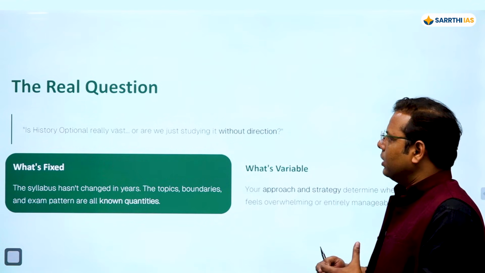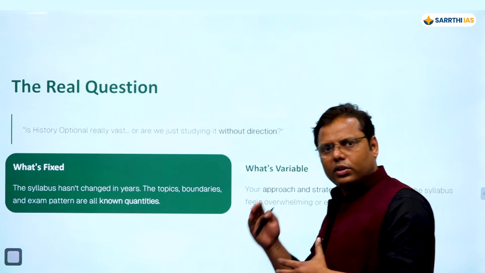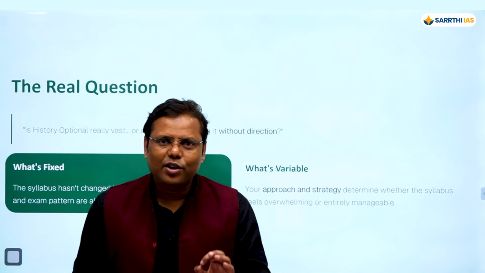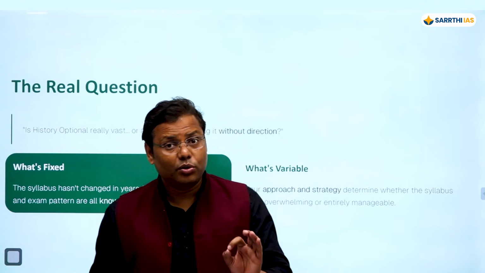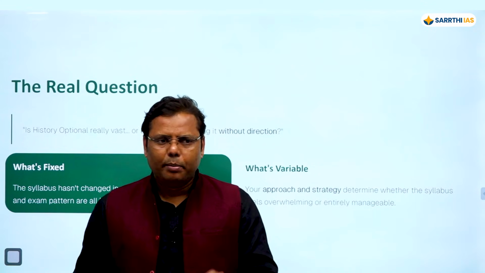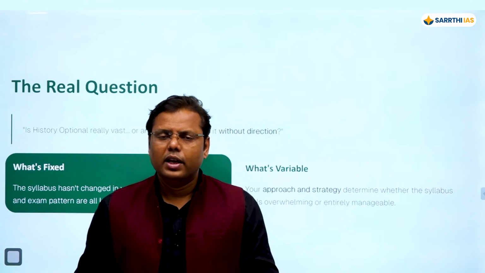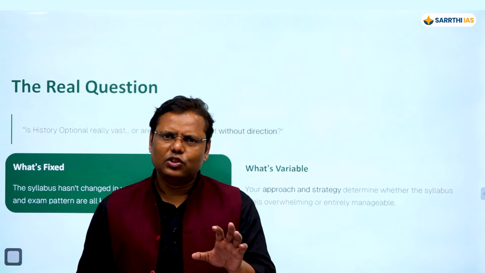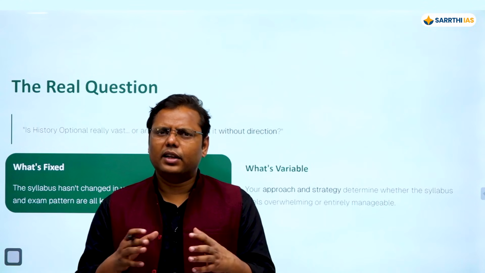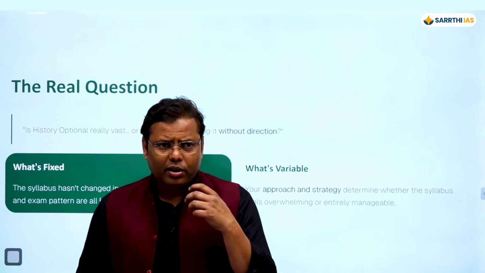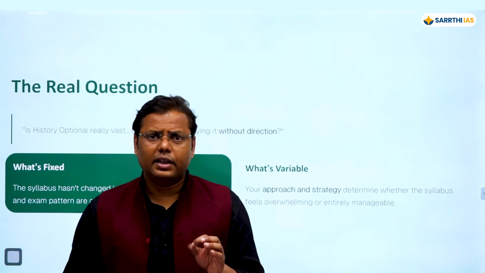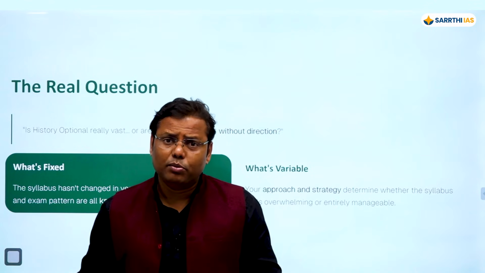The moment it comes to approach and strategy, if you really follow a good approach, trust me, you will be able to minimize the syllabus. Unfortunately, nobody follows a proper strategy, and that's the reason they find it too vast, or they make it too vast. Because if you do not follow a particular approach, undoubtedly you'll be just chasing the content, and at the end you will find that there are so many pages that you need to cover. And if you're covering so many pages for the syllabus of history optional, frankly speaking, the syllabus would become too vast for you.